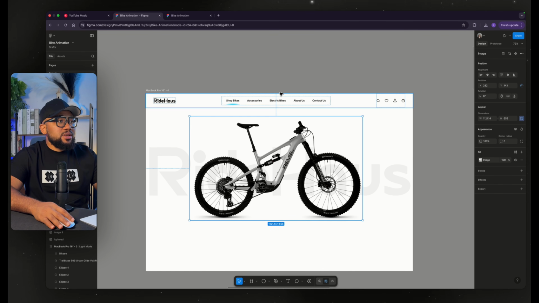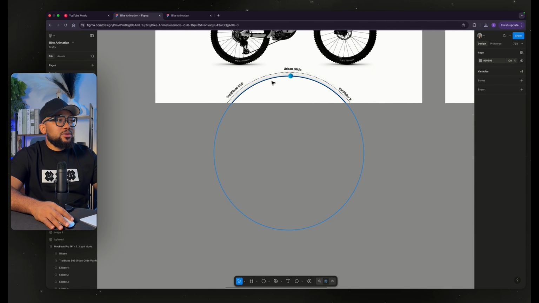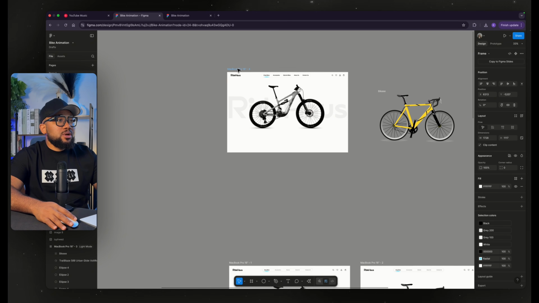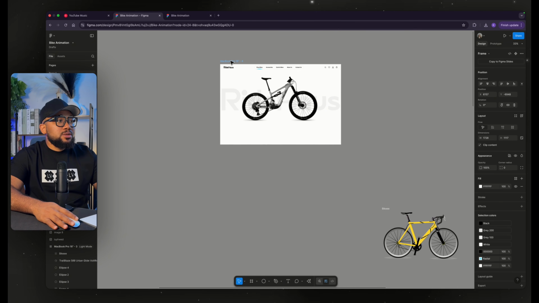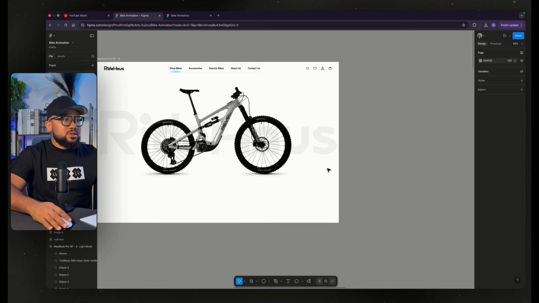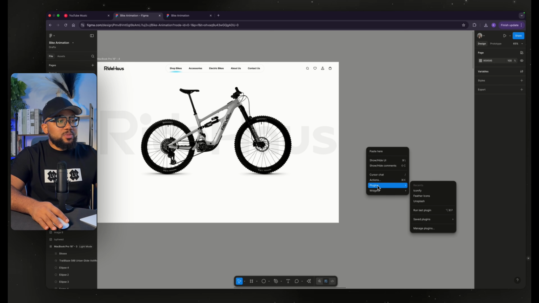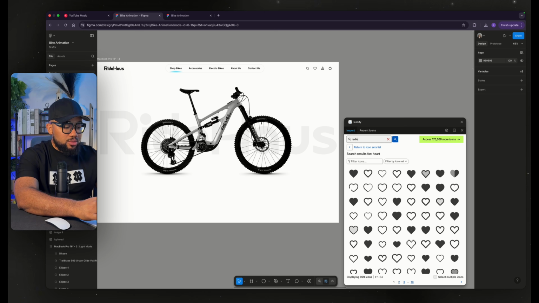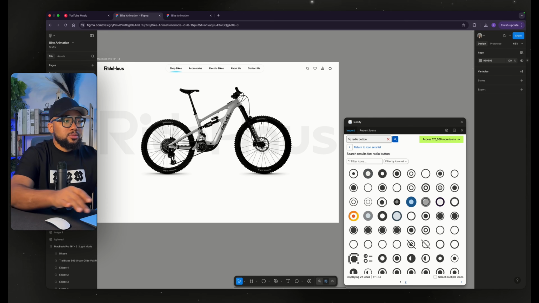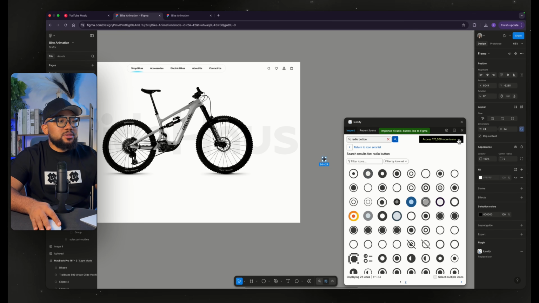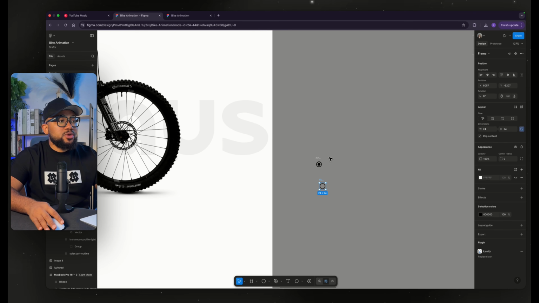So once this is here, we're now going to show you how I created this. So what I'm going to do now is move this up a bit. But let's just create the switch button. Go to icons, search for radio. So this will be our select, and we have this. So these are the two icons that I'm going to bring out.